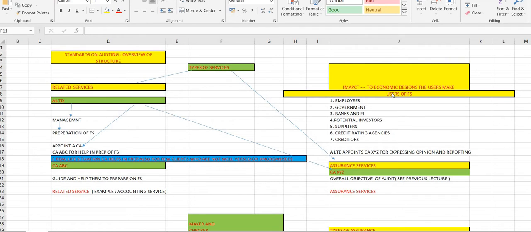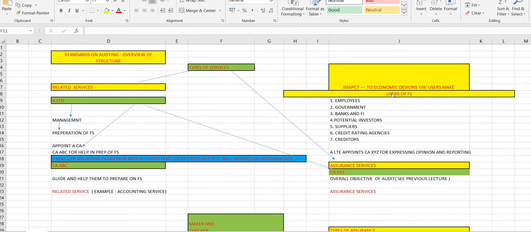Who are the users of financial statements? Employees. Why do the employees need to use financial statements? They need to see if the job is secure, will they get the payments on time. If they're not getting them, they'll be concerned, so they want stability from the job, so they'll view the financial statement. Government, to collect the taxes on time, on revenue on time, to get the right taxable income, they'll have to observe.